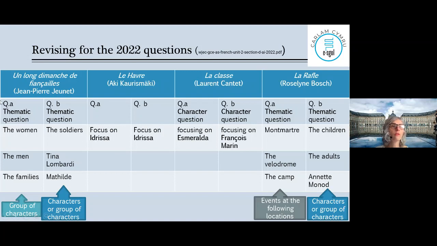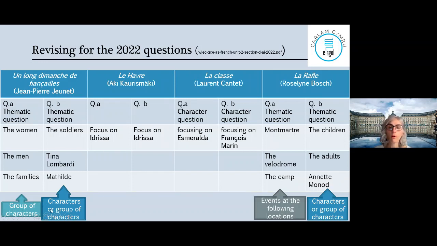La Rafle, again, is a bit like Un long dimanche de fiançailles, because those two movies are linked with wars, there are a lot of things in them. So both, again, are thematic questions. Montmartre, le Vélodrome ou le camp de Beaune-la-Rolande, évidemment. Okay, so what theme on that? I don't know, but think of it. Question B, another theme, but it will be sur les enfants, les adultes, or a theme linked with Annette. Okay, Annette Monod, l'infirmière. So that's a theme linked with a place, that's linked with a people or group of people, okay?